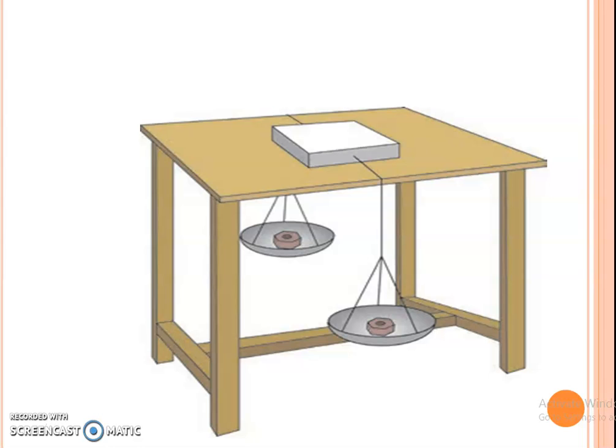Equal gravitational force acts on both the pans when equal masses are kept in them. This means balanced forces act on the box with effective force equal to 0, as these are acting in opposite directions. On the contrary, if more mass is kept in one pan than in the other, the box starts moving in the direction of the pan with more mass. When unequal forces are applied to the box on the two sides, the unbalanced force acts on the box, resulting in imparting motion to the box.